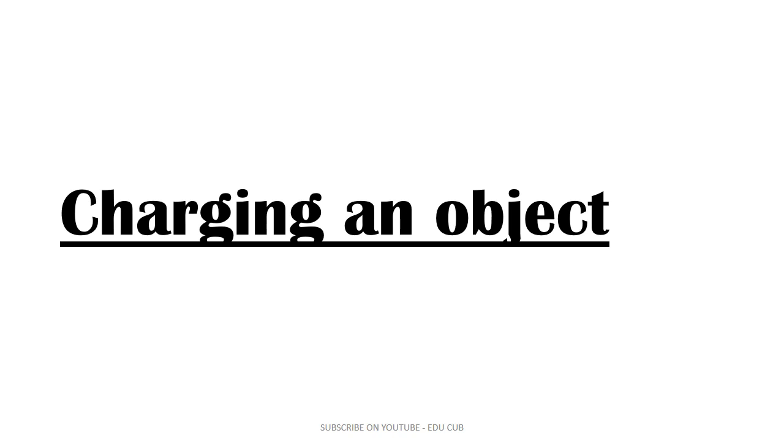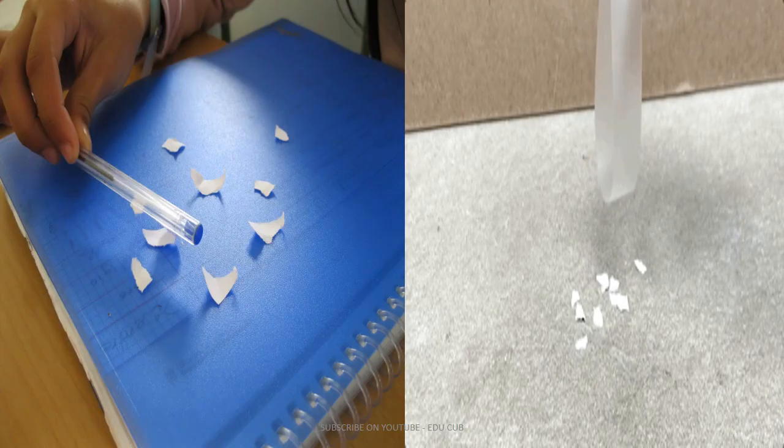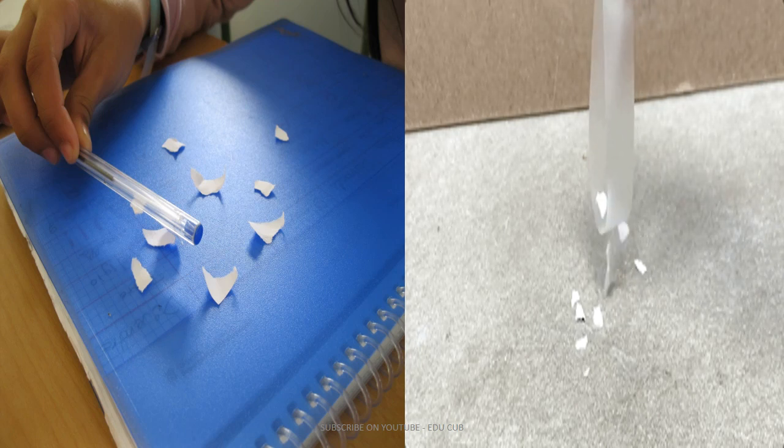From the beginning of the lesson you have to do a small activity. Cut several small pieces of dry paper and place them on a table. Rub a plastic pen against your dry hair. You can use any plastic thing here and hold the plastic thing close to the pieces of paper. Then observe what you will see. Here, what you can observe: the pieces of paper are attracted to the pen.